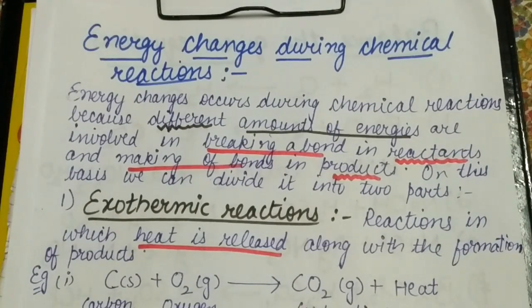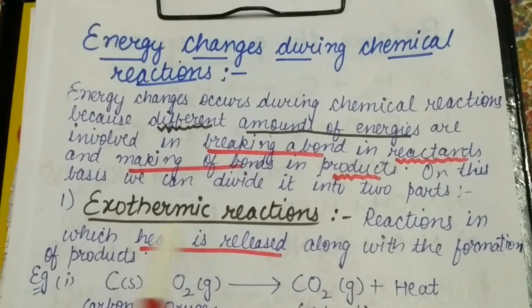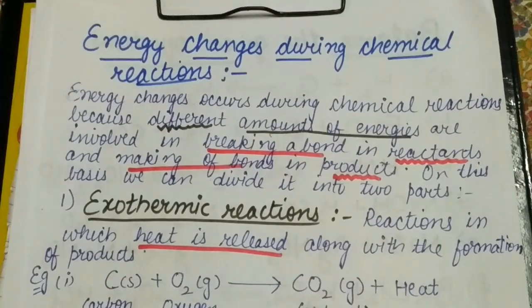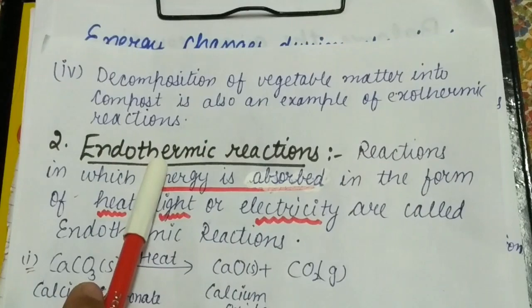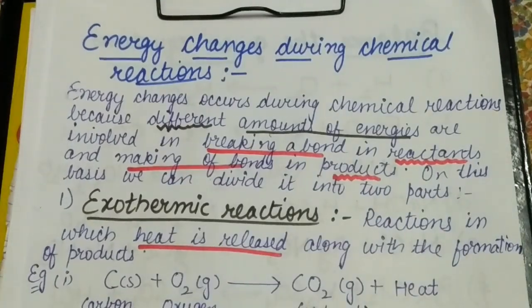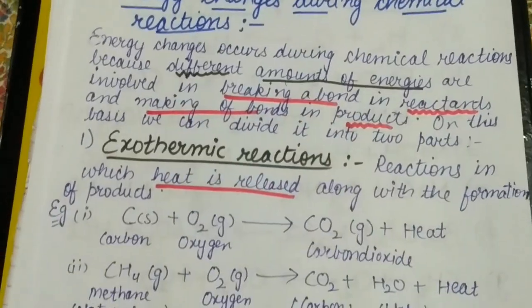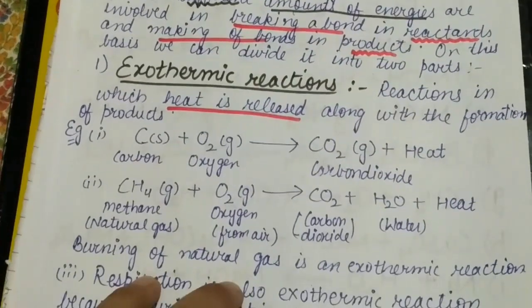On this basis, we can divide reactions into two types. The first one is the exothermic reaction and the second one is the endothermic reaction. We will study both of them in detail. First of all, we are going to discuss exothermic reactions.